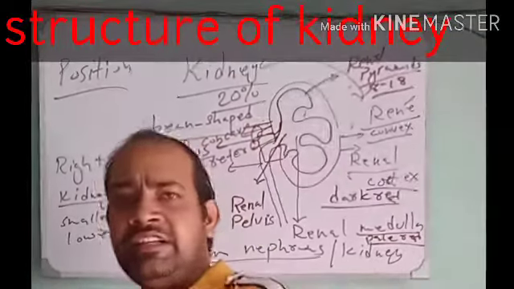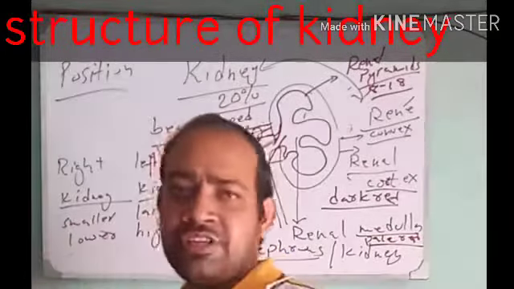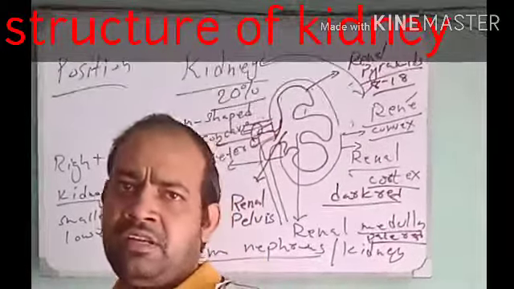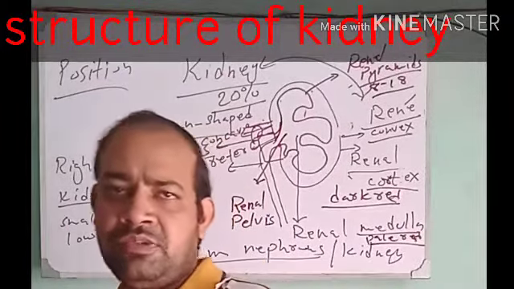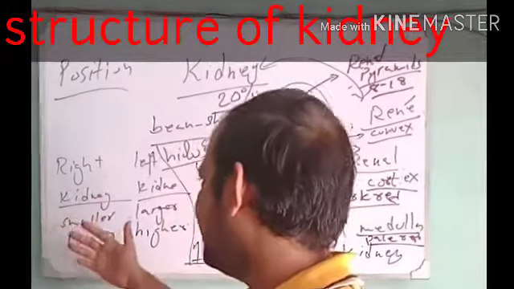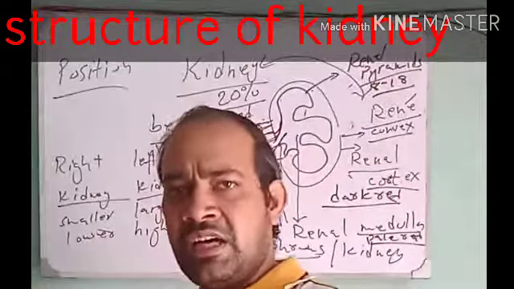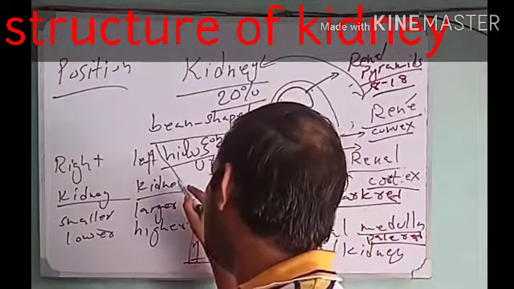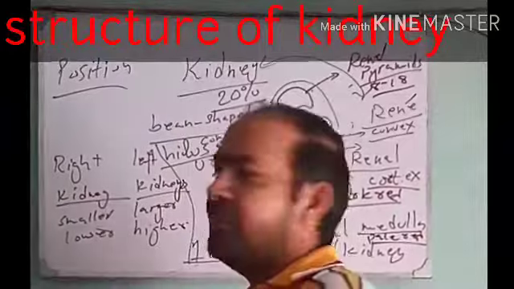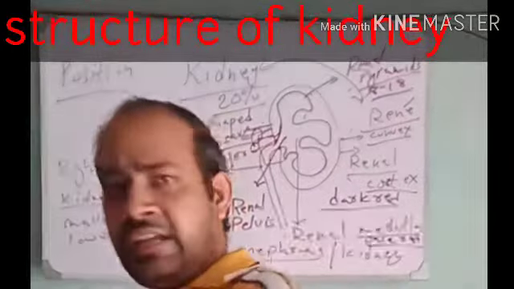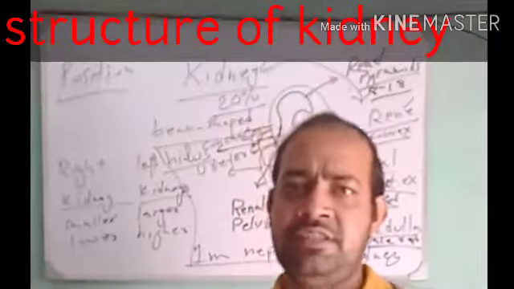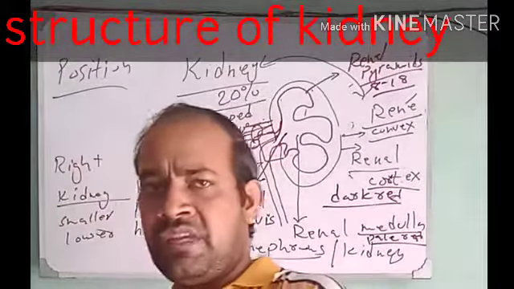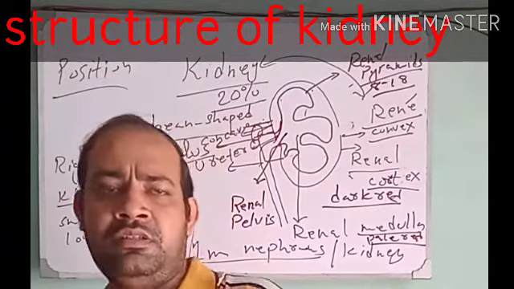Why is the right kidney lower in its position? Because on the right side there is a big lobe of the liver. To give place to the liver, the right kidney becomes lower and small in size, and the left kidney has no problem of its place. That is why it is higher as well as larger in size. The structural and functional unit of the kidneys are nephrons, about which we will talk in the next video.